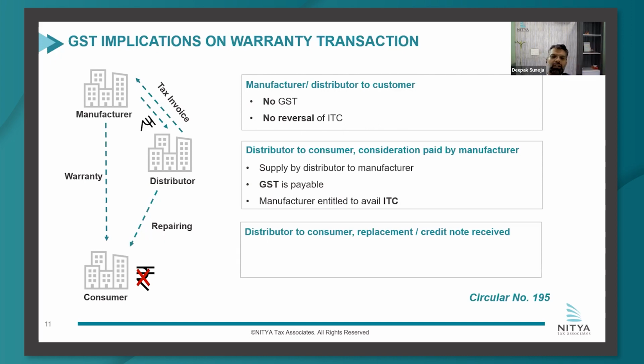Now coming to the third part of the circular, which was not fully catered to by the Tata ruling, but which has been catered by the circular and might be followed by some companies, and which is again favorable to the taxpayers. In this part, they held that even though the distributor undertook repairing activity, they did not issue a tax invoice on the manufacturer for the value of goods. They either sought a replacement or the manufacturer issued a credit note to them.